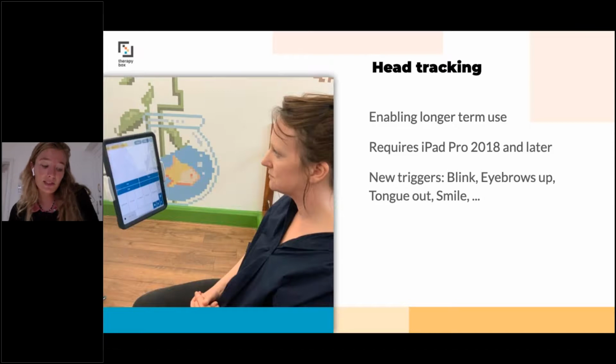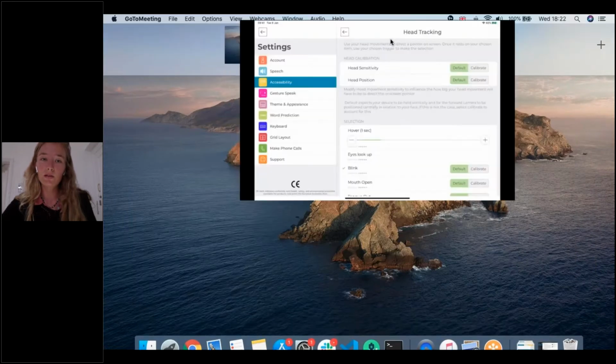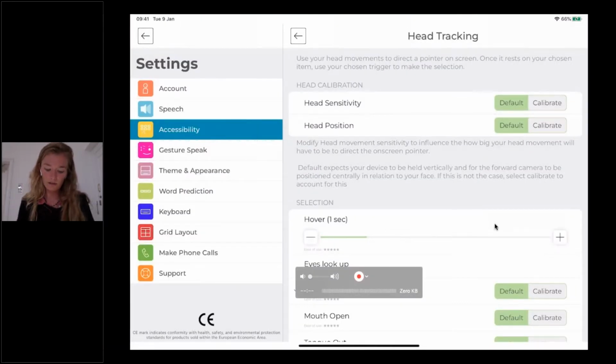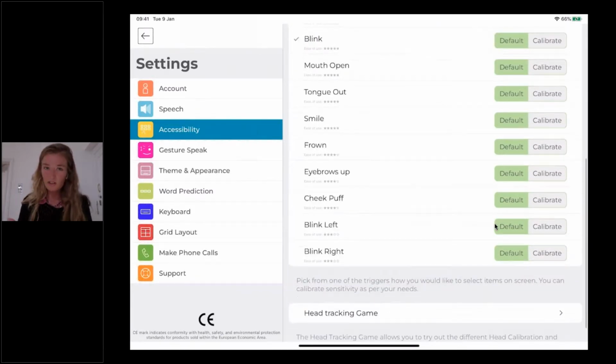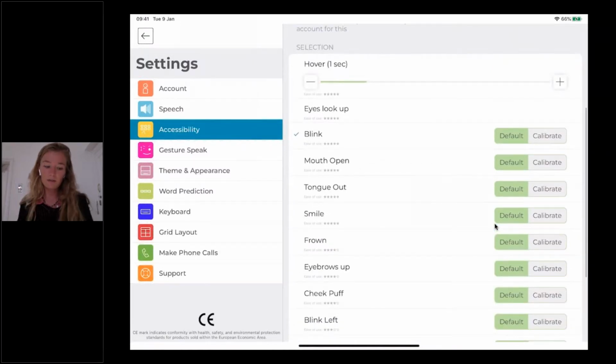And head tracking, so this has been one of our main focus. We significantly improved this setting. So it's compatible with the newest Pro devices that have the Apple Face ID recognition inbuilt. So I'm going to show you quickly. So I just selected the head tracking with the blink as my selection method, but I could have selected something else like mouth open, tongue out, smile. So all these face gestures can be used to select buttons.